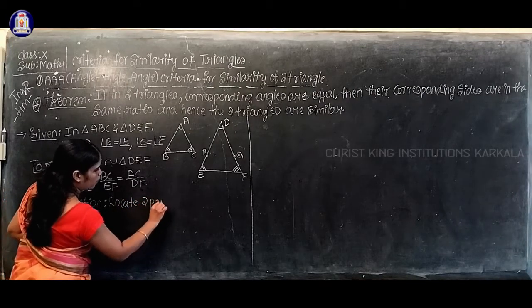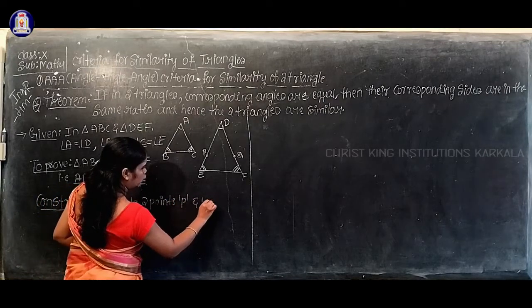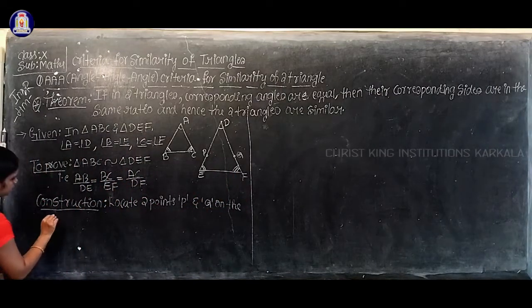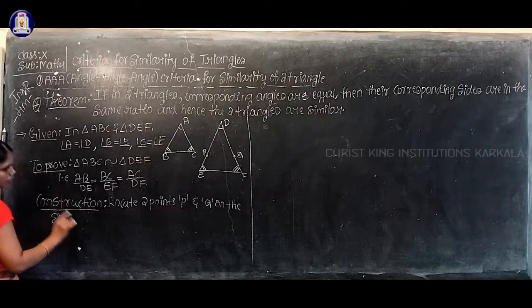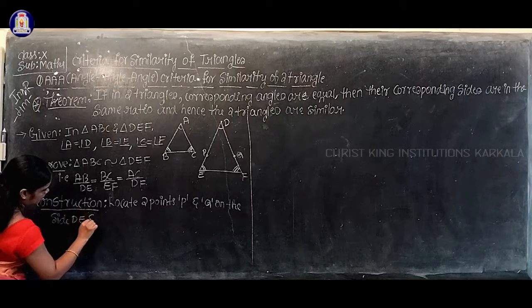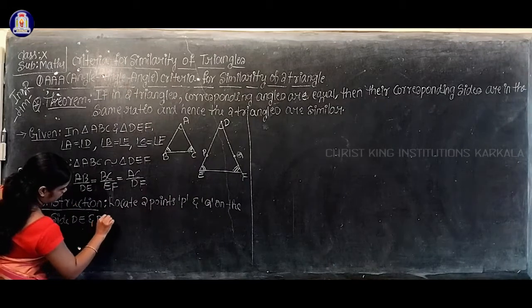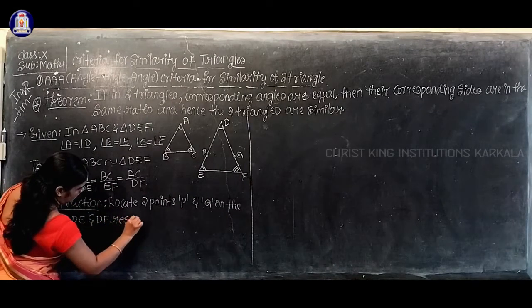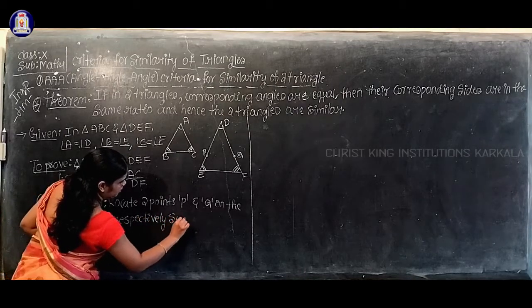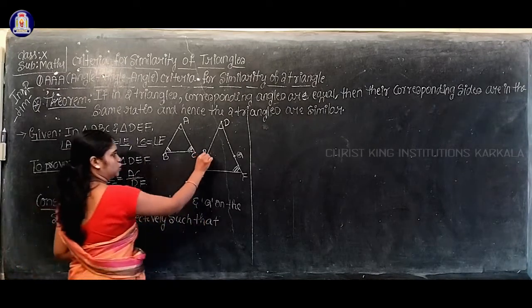Locate 2 points P and Q on the sides: point P on the side DE and point Q on the side DF, respectively, such that, in which way do we have to consider these 2 points?